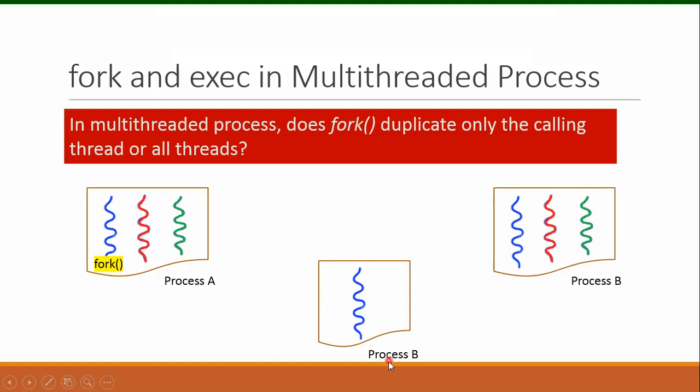The second possibility is that a child process has been created. However, only one thread of the parent has been replicated, the thread which invoked the fork system call. The remaining threads will not be duplicated in the child process.